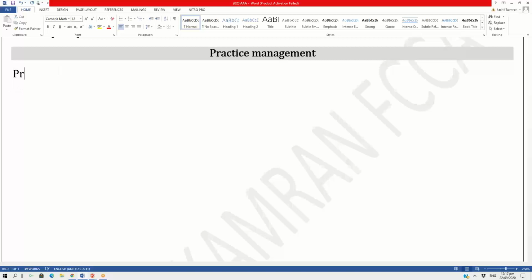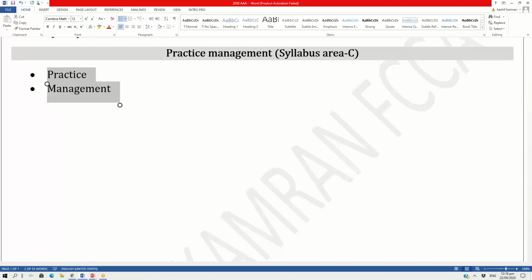When you look at the word practice management, you break this word into two parts. One part of the word is practice, and the other part is management. And just to give you a proper idea, this is the syllabus area C. Let's write that as well, even though I mentioned that at the beginning of my lecture. Now there are two words: practice and management. We need to understand both so that we have a good idea.